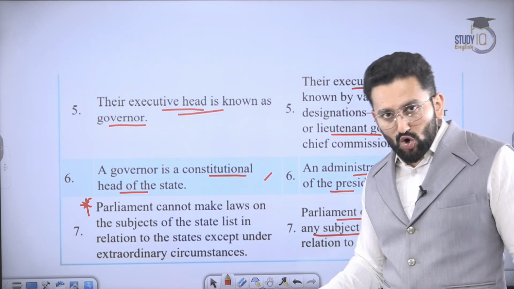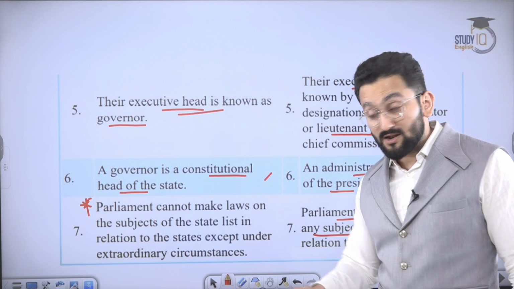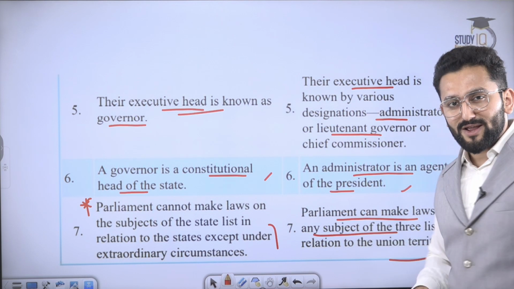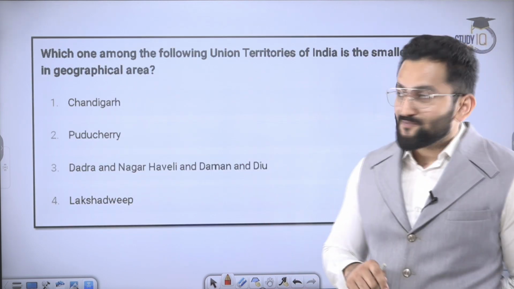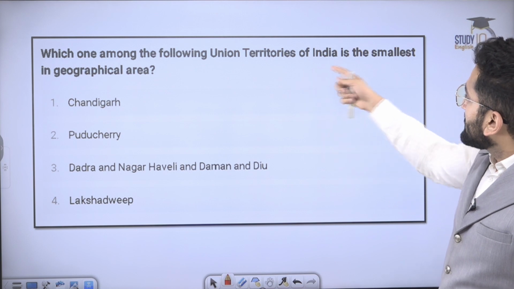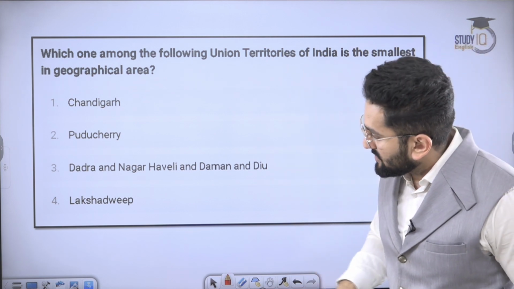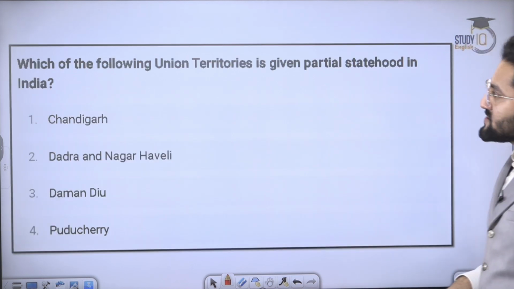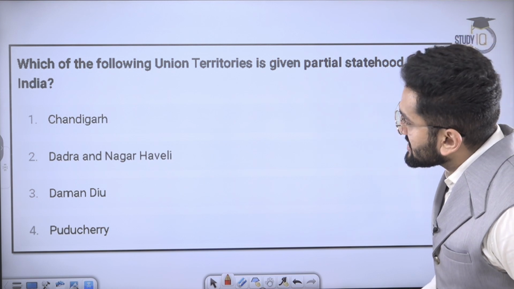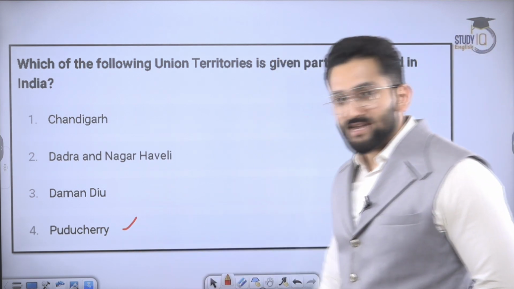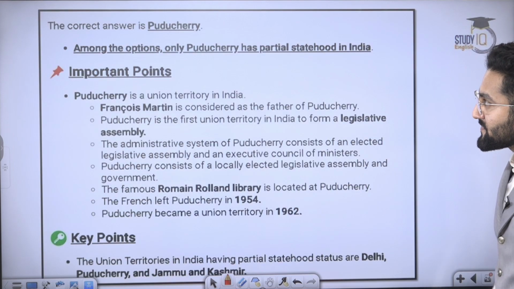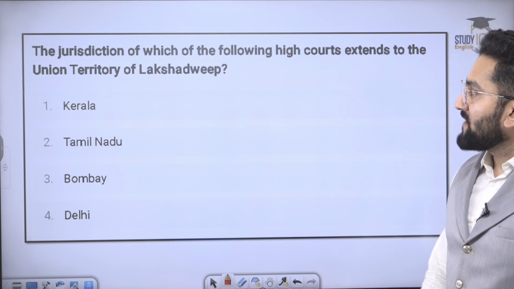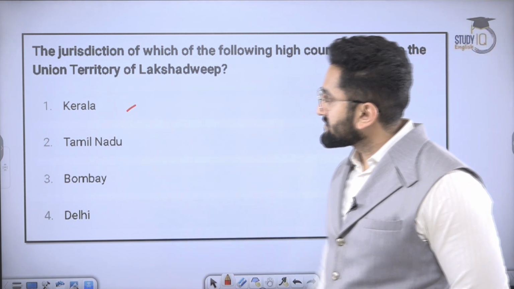Parliament cannot make law on matters of the state list unless extraordinary circumstances are there. But in this case, on any matter, Parliament can make law. Now attempt this question. Which one among the following union territories of India has the smallest geographical area? Factual question. Answer is Lakshadweep, right? Which of the following union territories is given partial statehood in India? Answer is Puducherry, having a legislative assembly. The jurisdiction of which of the following high courts extends to the union territory of Lakshadweep? Answer is Kerala.